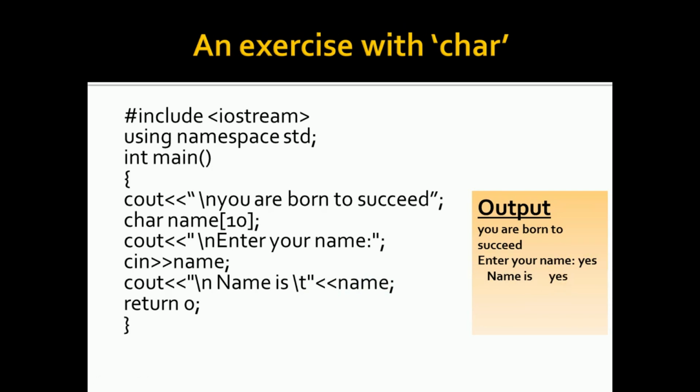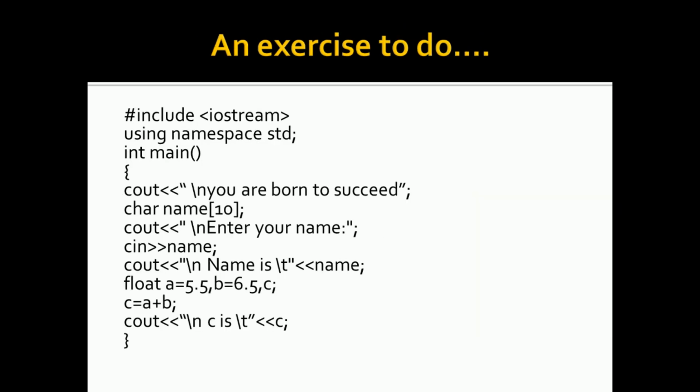Fine. We'll move on to the last exercise. I want you to write the output in the comment section that I am going to put up. So, the output, please write it in the comment box. Let me check whether you have written it correctly or not. Fine. So, this is the program. It goes this way. Hash include iostream, using namespace std, int main, cout, there is a /n, "you are born to succeed", char name of 10, "enter your name", cin name, cout, "name is", displaying the name.